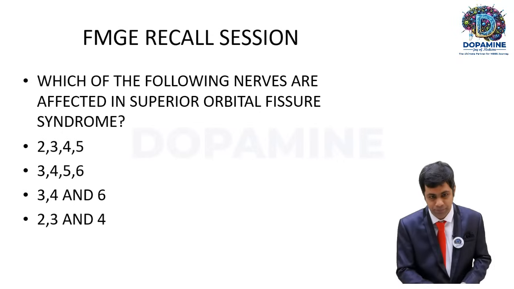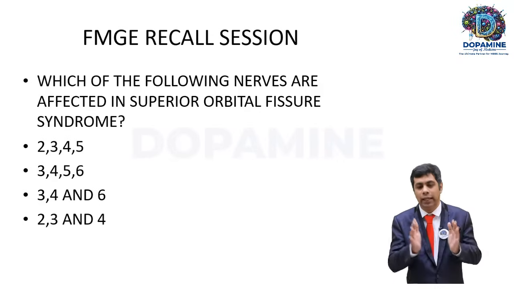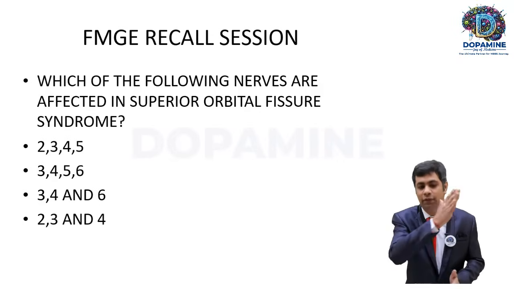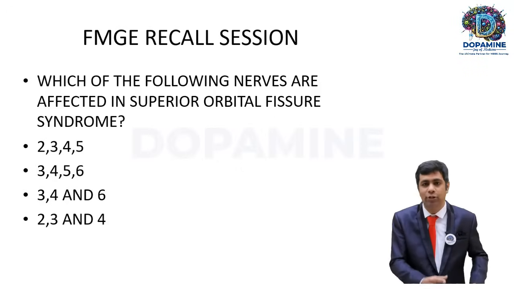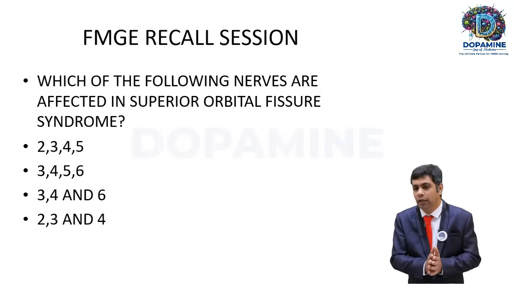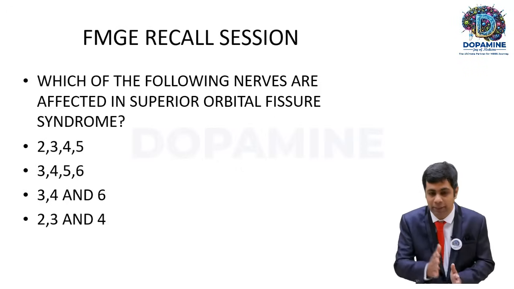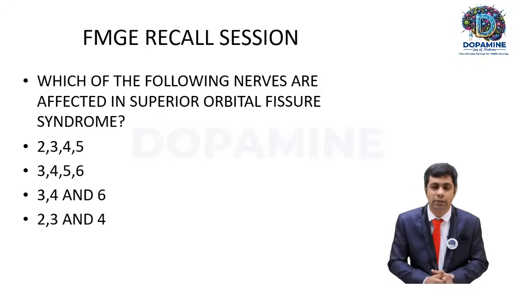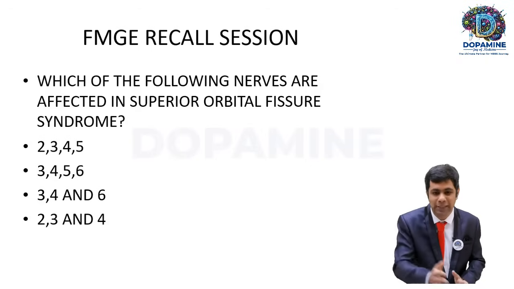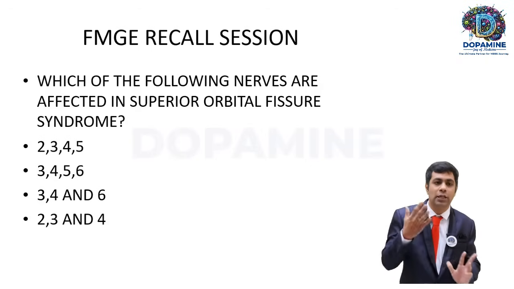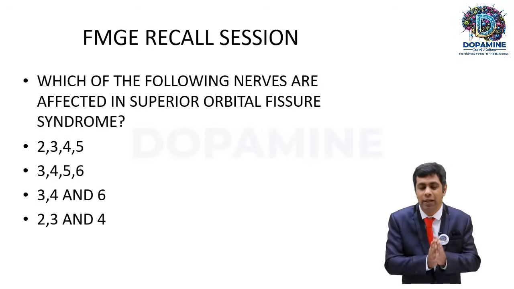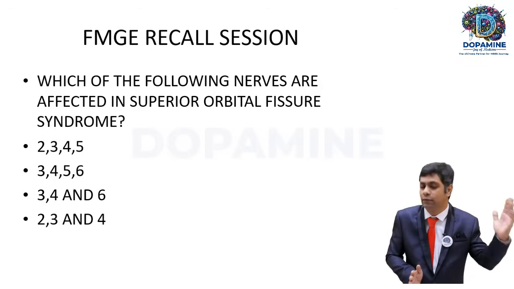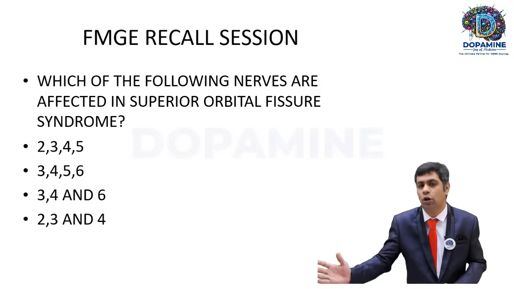Is it clear? Next question: which of the following nerves are affected in superior orbital fissure syndrome? Once again, very happy to say this question has been discussed in our revision classes just before the exam. I put a picture of SOF syndrome, superior orbital fissure, and we discussed orbital apex syndrome and what nerves can be involved in SOF and in the orbital apex.